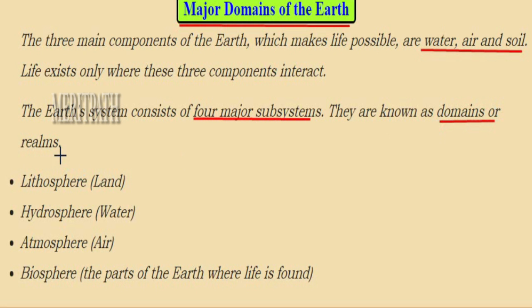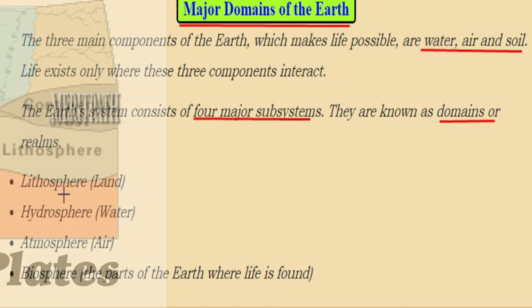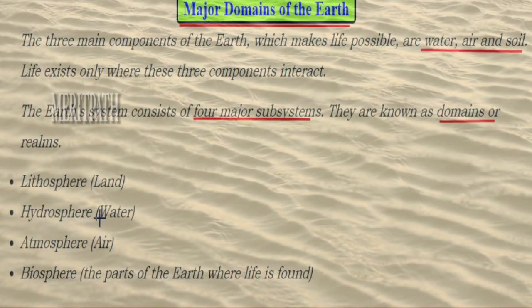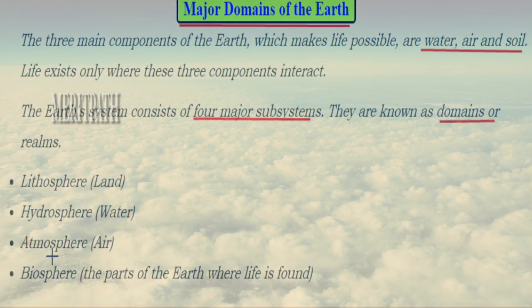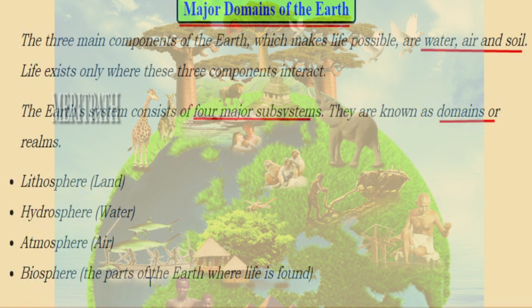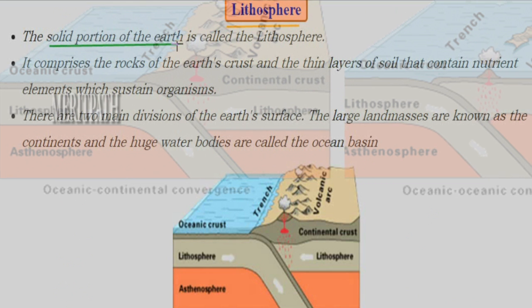And what are the names of these four subsystems? They are lithosphere, that is land; hydrosphere, that means water; atmosphere means air; and biosphere. Biosphere means the part of the earth where life is found. Now let's study in detail about these four domains of the earth.